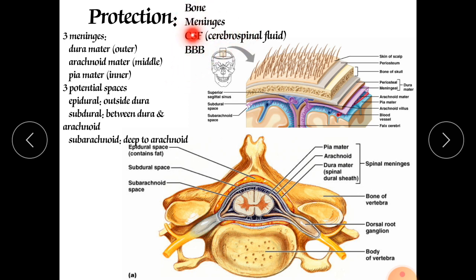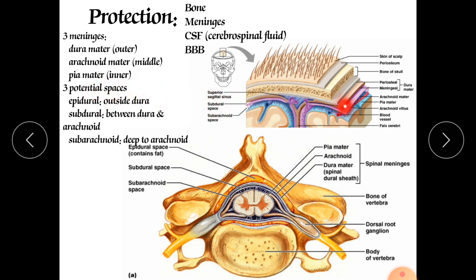Now out of them, what is very important and what we will discuss today is the meninges. As I told you earlier, meninges are nothing but the protective covering over the brain. Here you can see the scalp, after that the bone, the cranium, and after that there are 3 layers. These 3 layers are the meninges. First is the dura mater, which is the outermost layer. Second is the arachnoid mater, the middle layer, and third is the pia mater, the innermost layer.